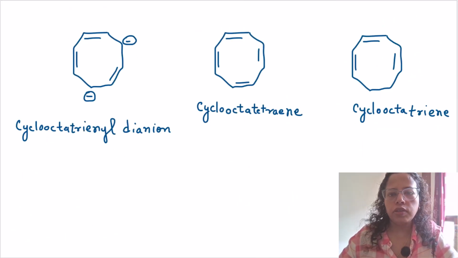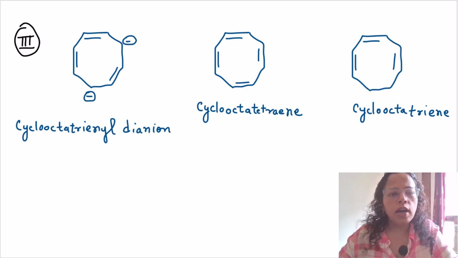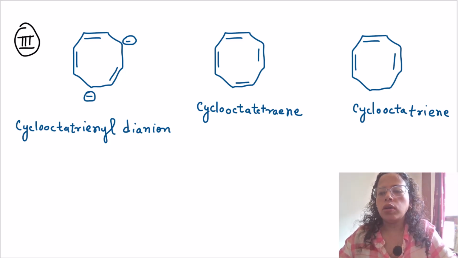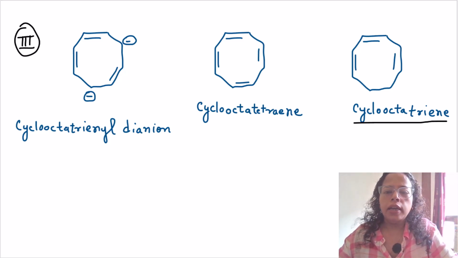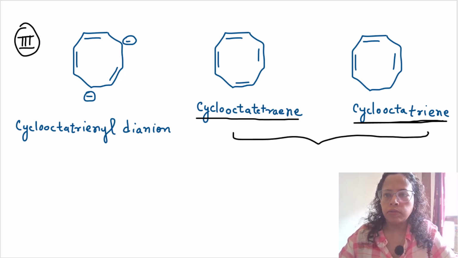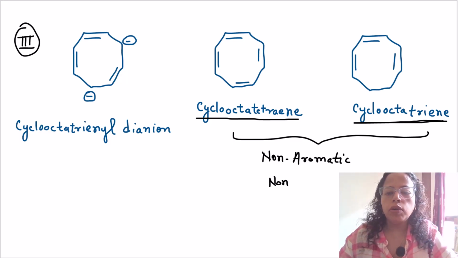Okay, now I have written 3 compounds you can see here. Our given third compound is this one. This is the cyclooctatetraene dianion. That means the dianion of cyclooctatetraene. And you can see here we have cyclooctatetraene and cyclooctatriene. Both of these compounds are non-aromatic. And why are both of these compounds non-aromatic? Because these are non-planar. Both of them are non-planar.